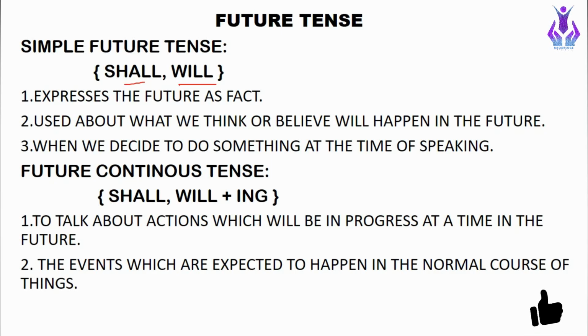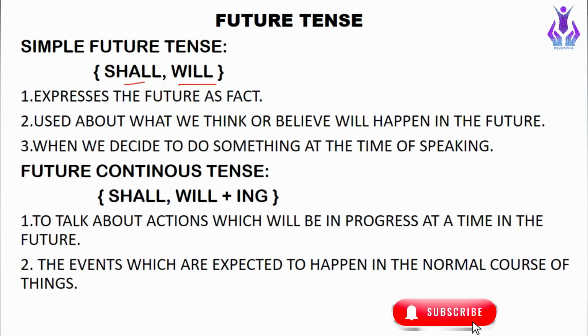Simple future tense is also used when we talk about what we think or believe will happen in the future, like what is going on in our mind that will happen in the future. So it comes under simple future tense. That is, I think Pakistan will win the match. So this is our mindset, that Pakistan will win the match. It will happen in the future and it is something we think or believe. So that comes under simple future tense.